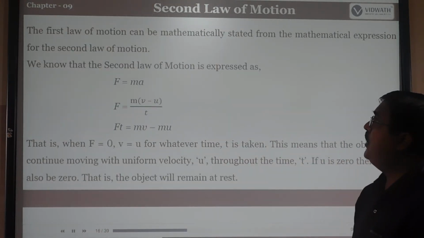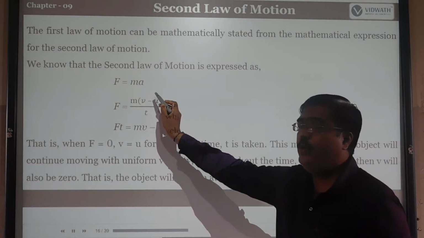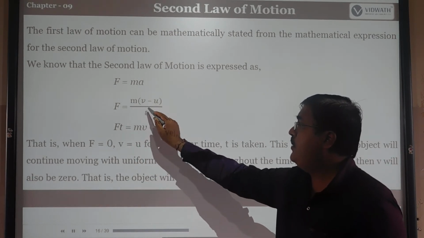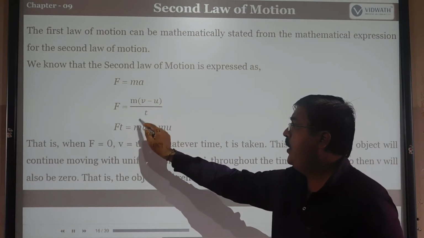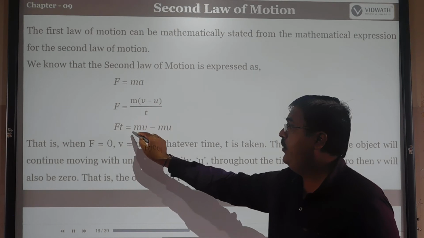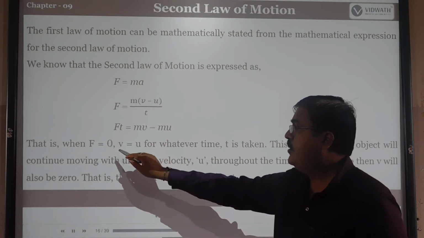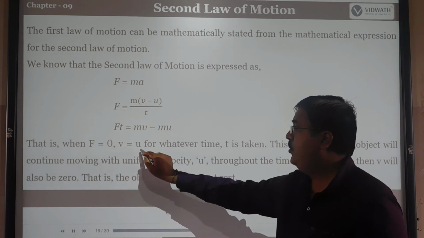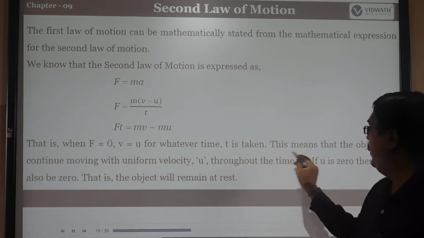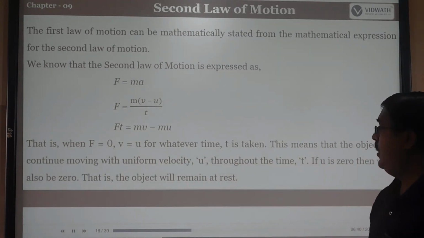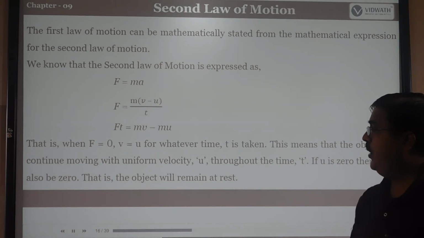The first law of motion can be derived mathematically from the second law of motion. The second law of motion is written as F equals m into a, where a is (v minus u) divided by t. Cross multiplying, F into t is equal to m into v minus m into u. Suppose F is equal to 0, then v is equal to u. It means the object will continue moving with a uniform velocity u throughout the time.